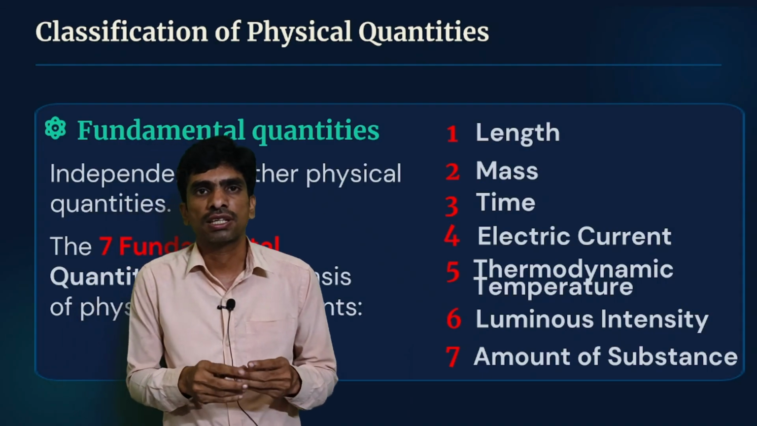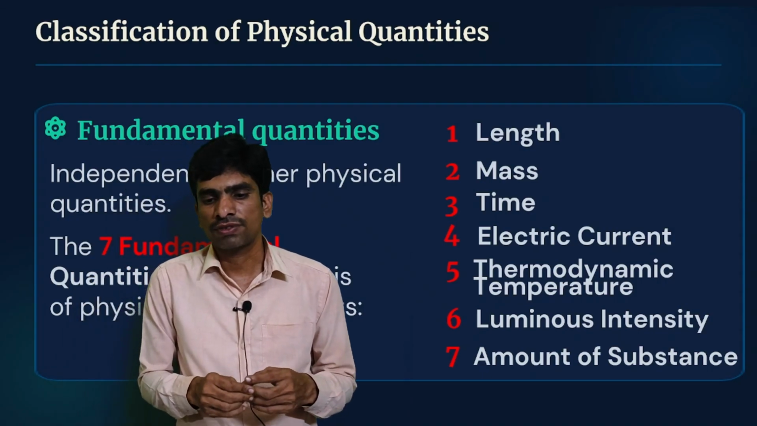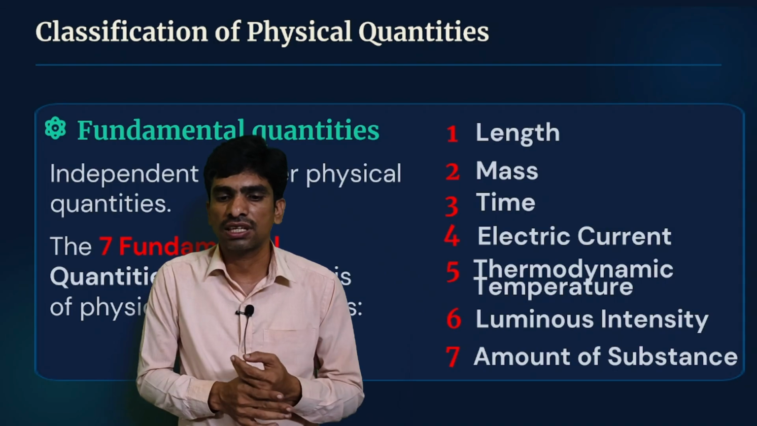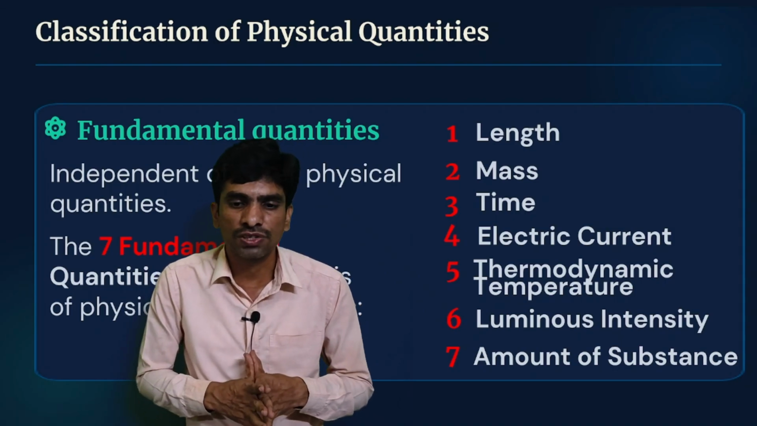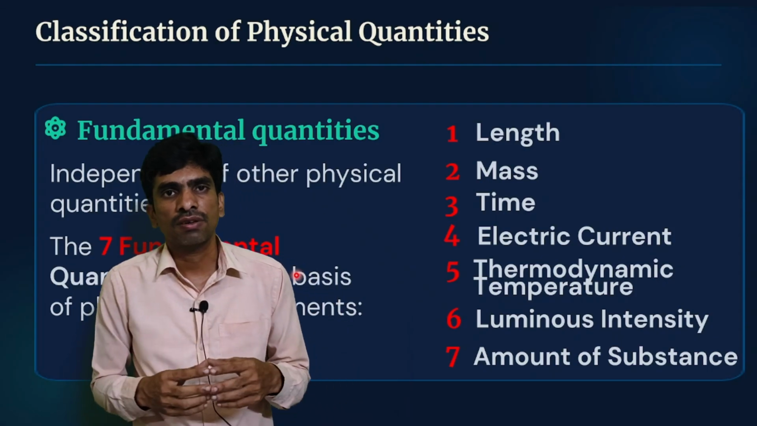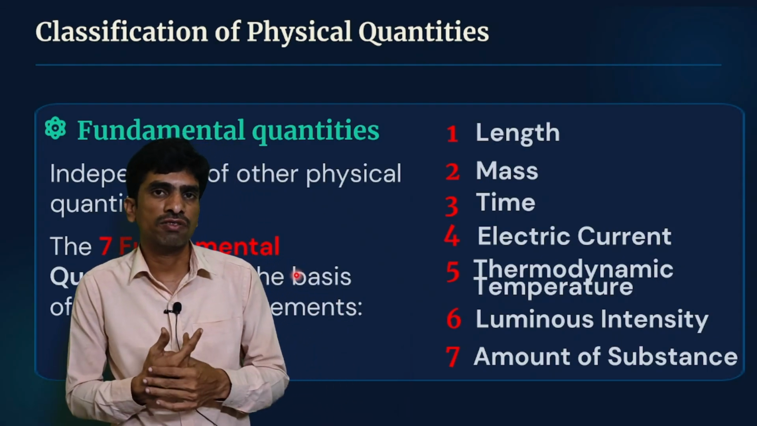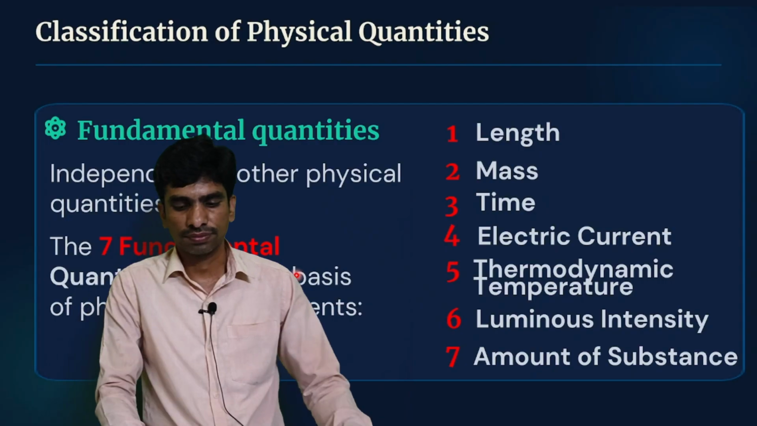Length, mass, time, amount of substance, luminous intensity, electric current and thermodynamic temperature. These are the examples of the 7 fundamental quantities.